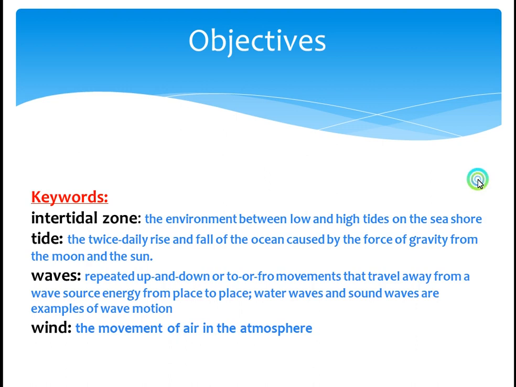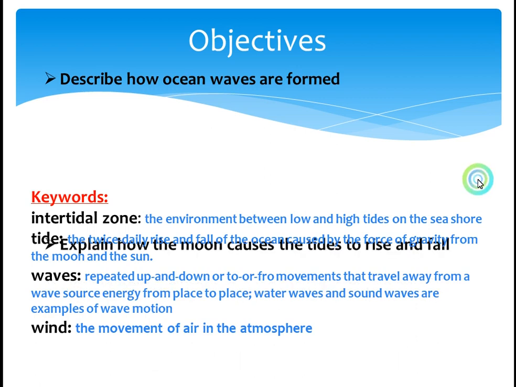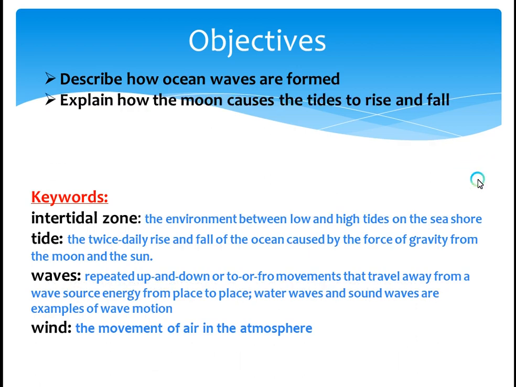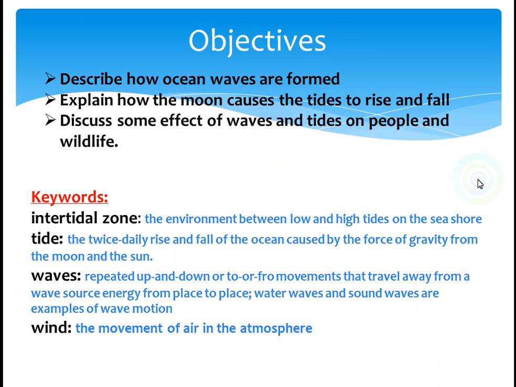So we have some objectives. Describe how ocean waves are formed. Explain how the moon causes the tides to rise and fall. And we're going to discuss some effects of waves and tides on people and wildlife.